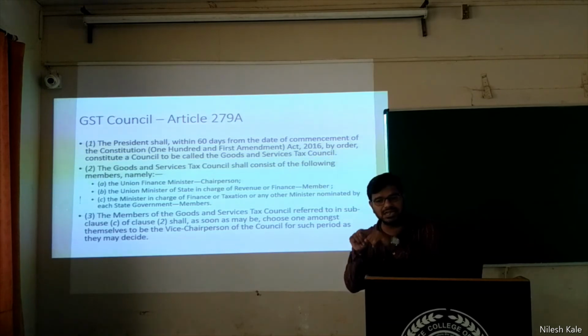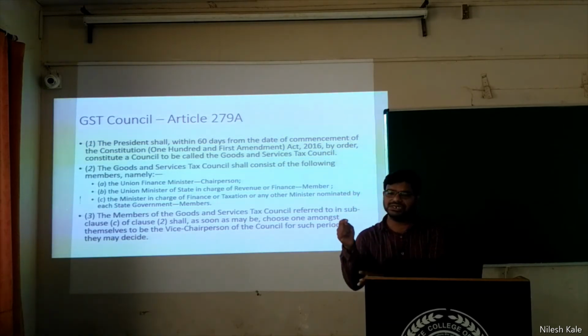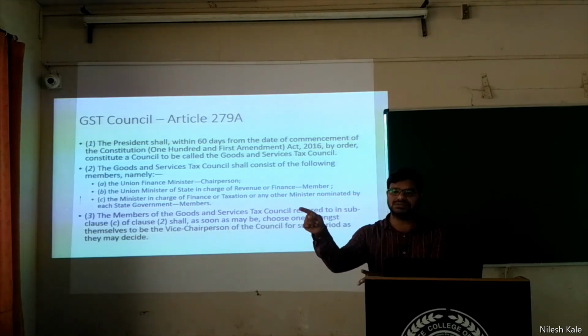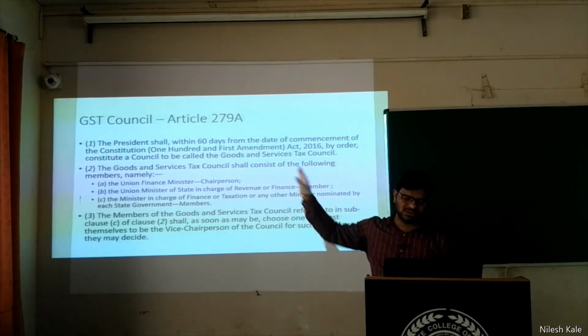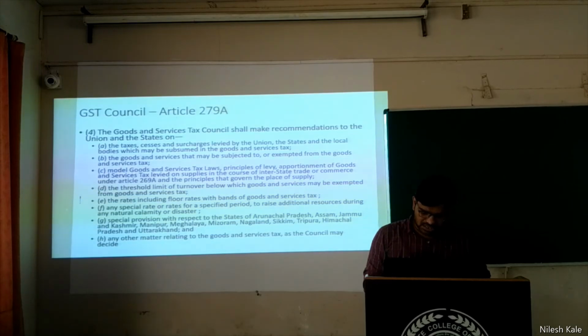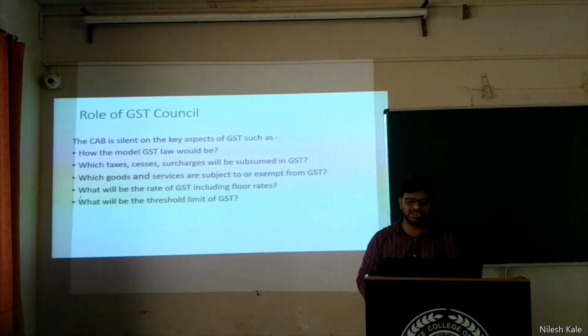And who are the members in that council? Every state will have its own finance minister. Such persons will be members of this GST Council. The GST Council is over, right? Then we were speaking about the role of the GST Council.